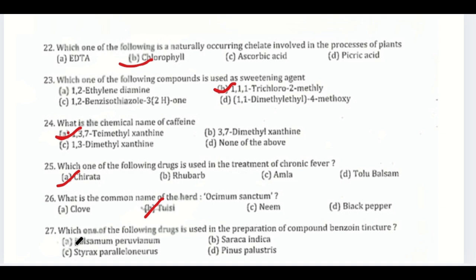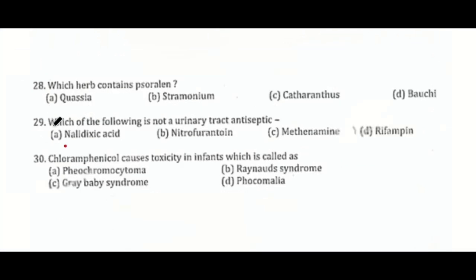27. Which one of the following drugs is used in the preparation of compound benzoin tincture? The correct answer is A. Balsamum peruvianum. Compound benzoin tincture is prepared using Balsamum peruvianum, Peru balsam. 28. Which herb contains psoralen? The correct answer is D. Bavachi. 29. Which of the following is not a urinary tract antiseptic? The correct answer is D. Rifampicin. Rifampicin is an antibiotic used to treat tuberculosis, not a urinary tract antiseptic.